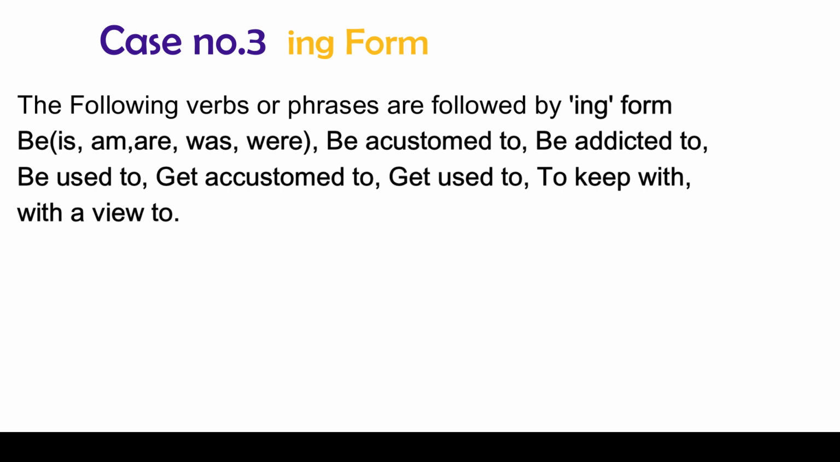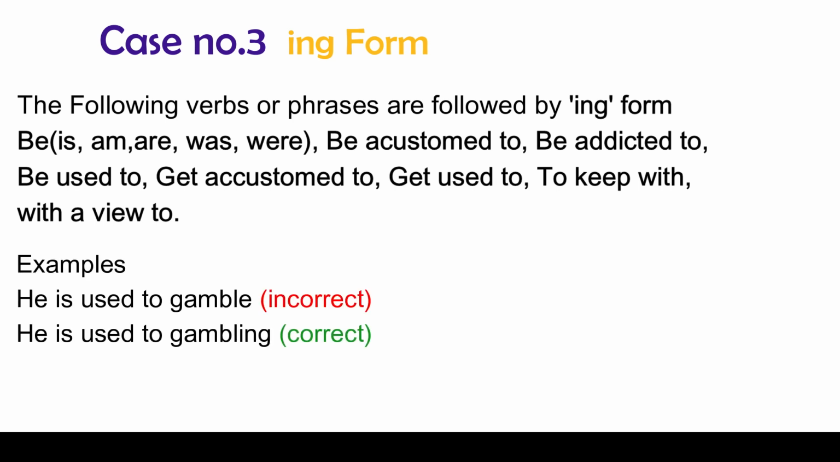Case number 3, ing form. The following verbs or phrases are followed by ing form: be, is, am, are, was, were, be accustomed to, be addicted to, be used to, get accustomed to, get used to, keep with, with a view to. Let's see examples.